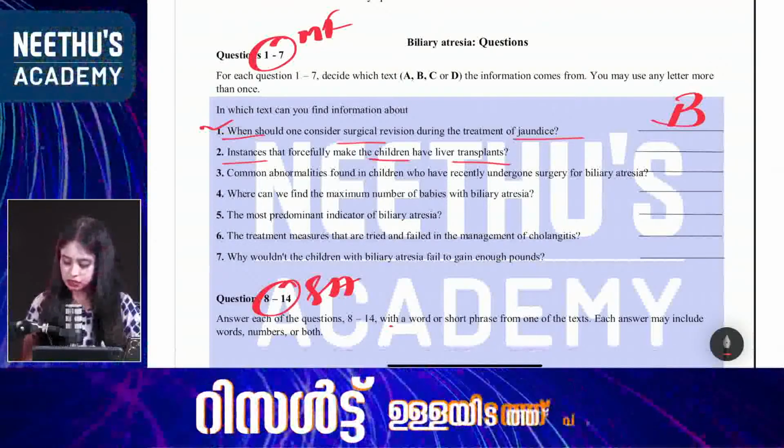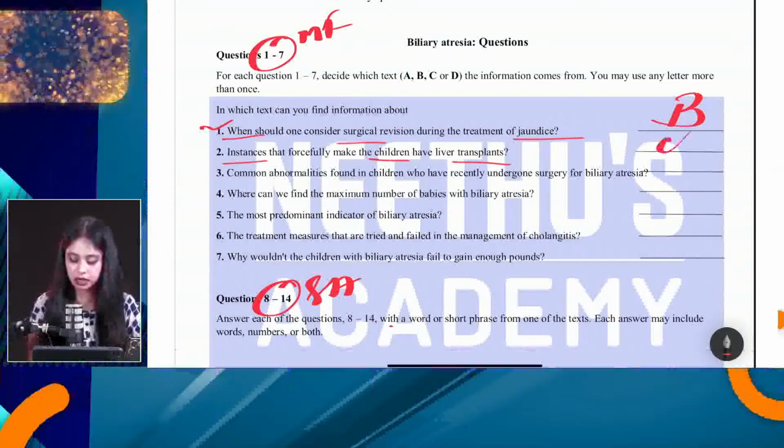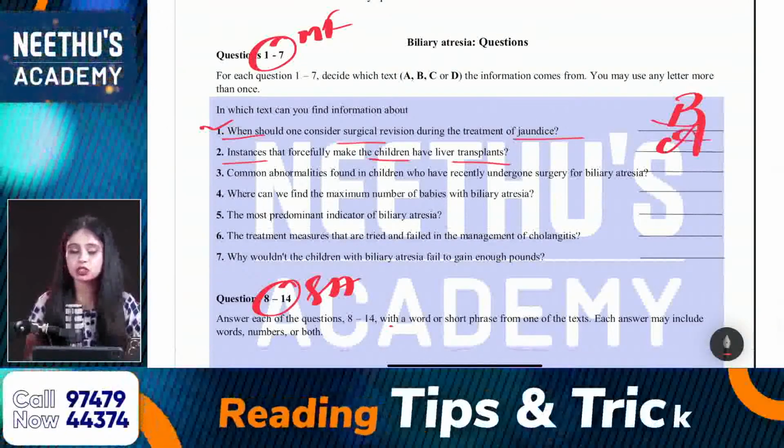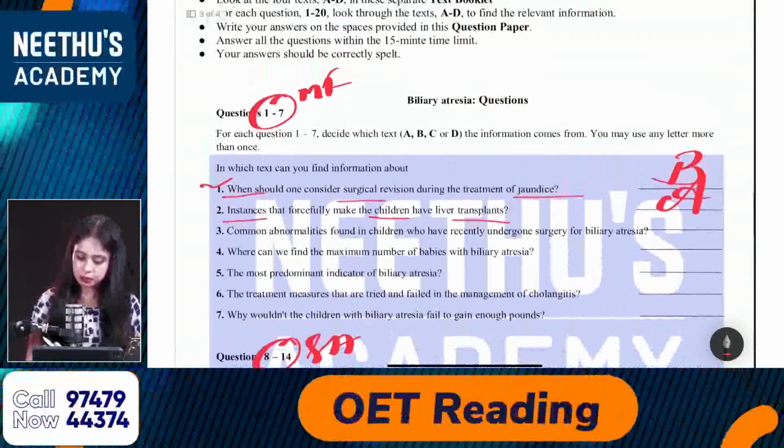Children, liver transplants. Yes. All right, Kavita and Sudha, it is mentioned in text A. Very good. Correct answer. Yes, Priya, which is mentioned in text A. Very good. Right answer. Okay. And where is it mentioned in text A?